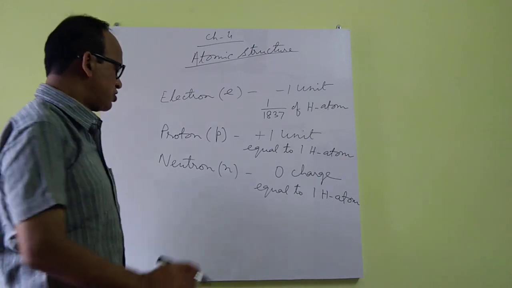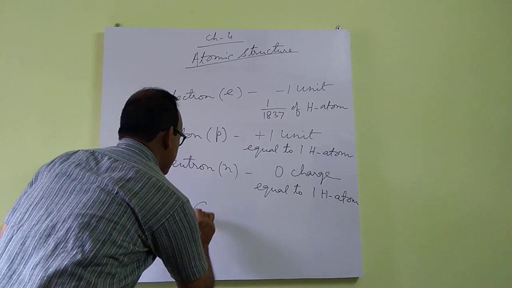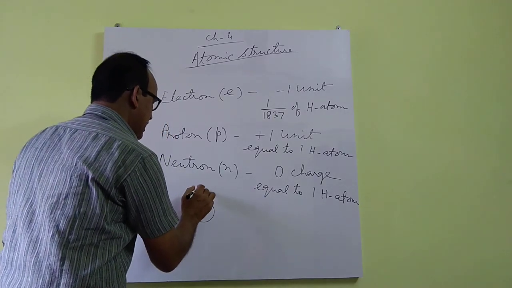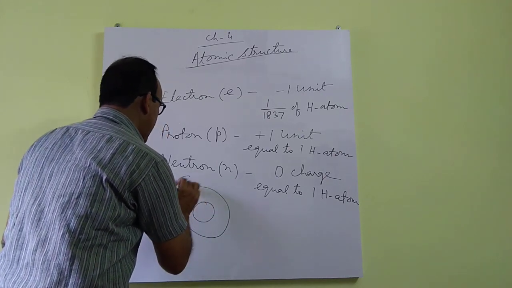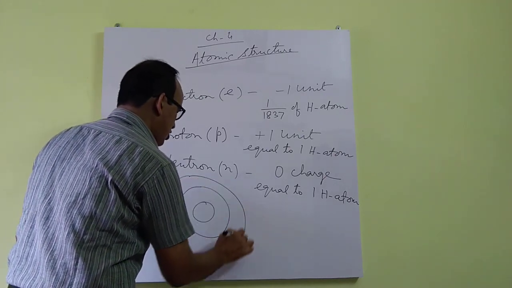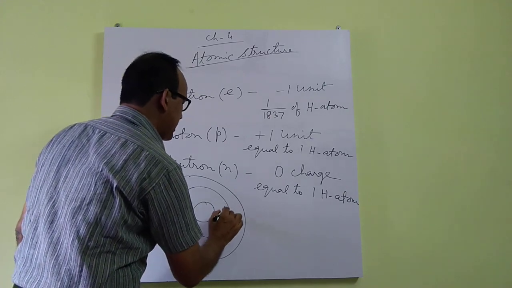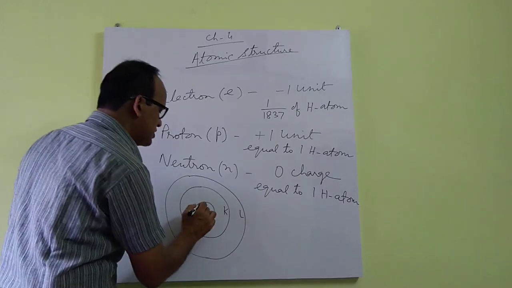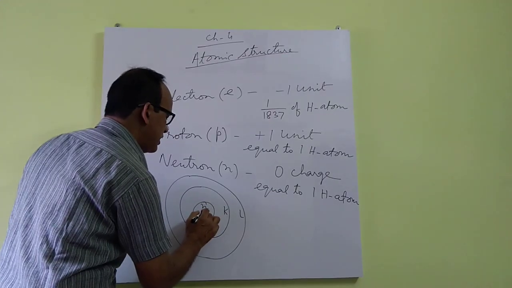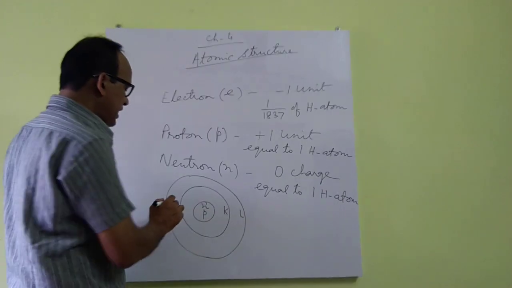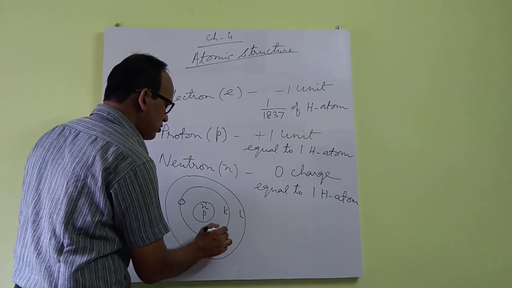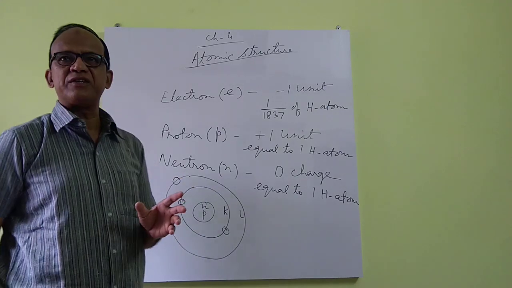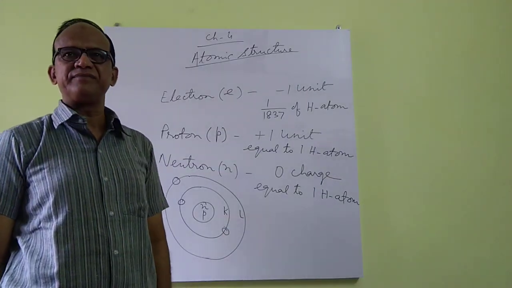An atom consists of a central positively charged core called nucleus, around which there are orbits or called shells denoted by K, L or 1, 2, etc. The nucleus contains neutron and proton and electrons revolve around the nucleus in certain fixed orbits or shells.